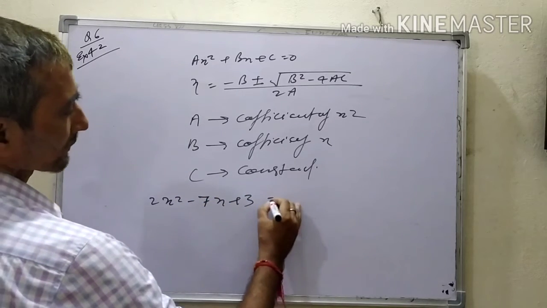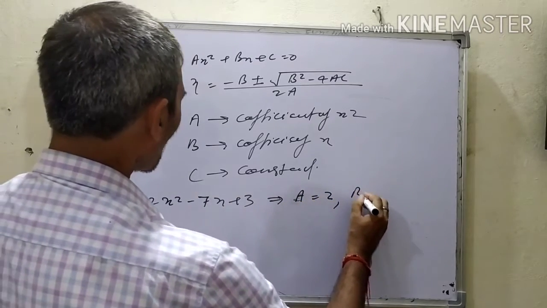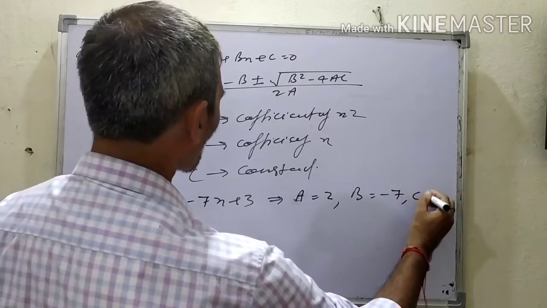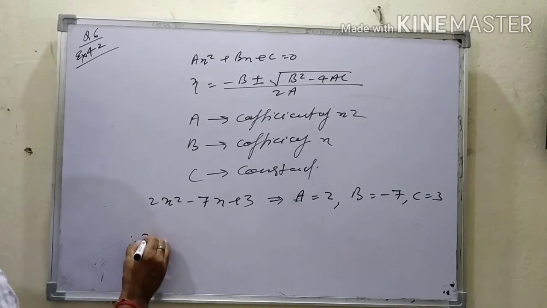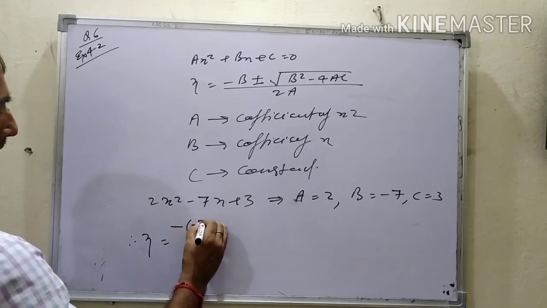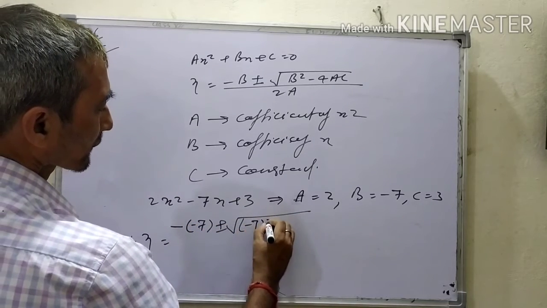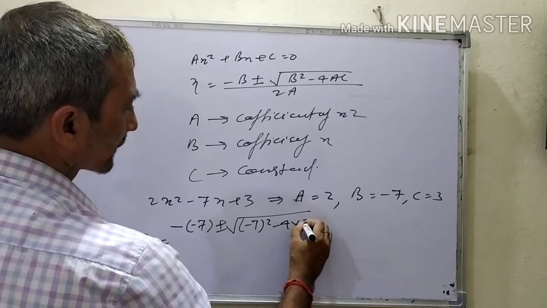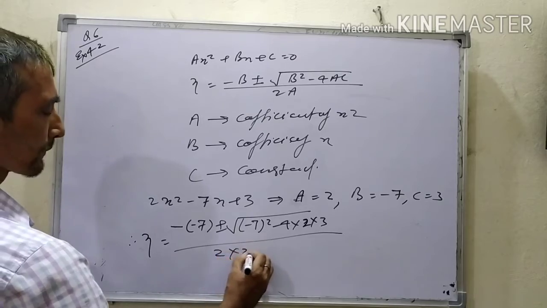comparing, a equal to 2, b equal to minus 7 and c equal to 3. Applying this formula, therefore x is equal to minus of minus 7 plus minus root of minus 7 square minus 4ac upon 2a.